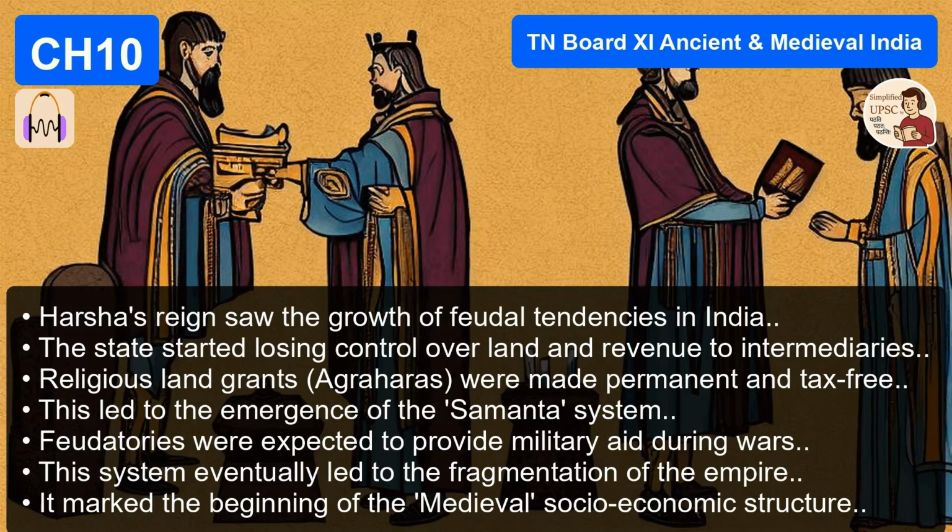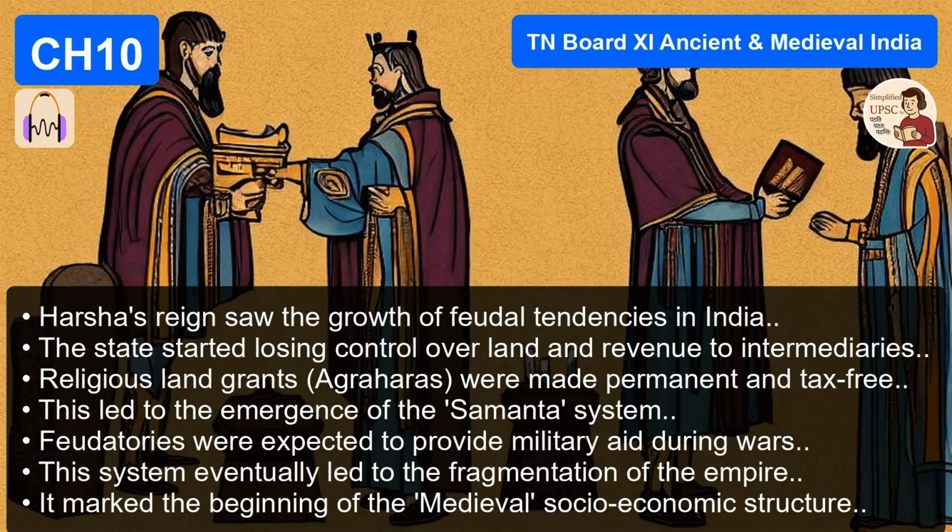But the problem is, when you give someone land, you're not just giving them money. You're giving them power. These officers become local landlords. Their posts become hereditary, passed from father to son. They build their own little forts. And I'm guessing as long as Harsha is strong and alive, they listen to him. But the moment the center is weak, they act like little kings themselves.